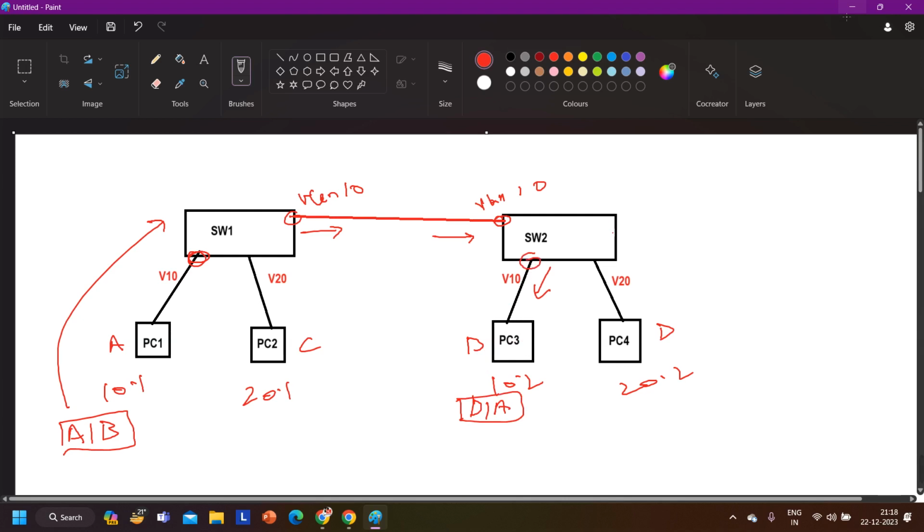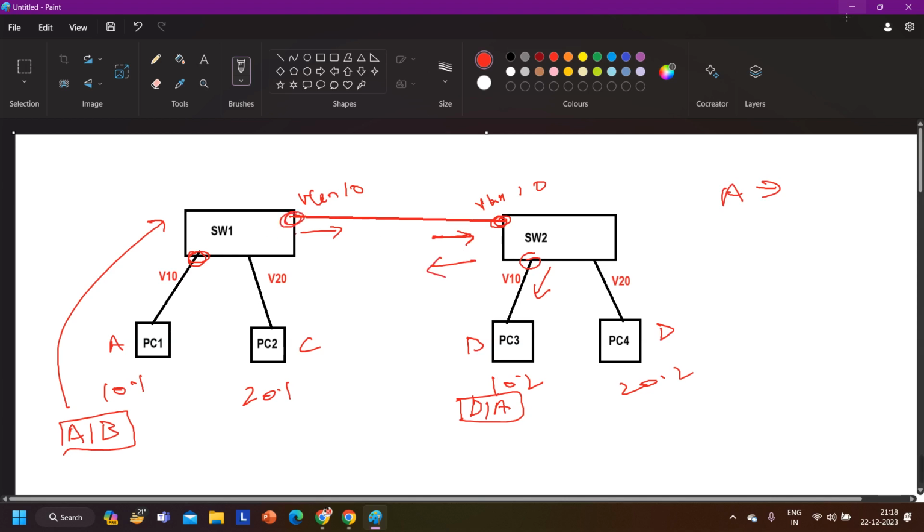It will look up its MAC address table for VLAN 10, right? And definitely switch 2 will have an entry for the destination MAC address on this interface, because when switch 2 received the frame on this interface, it learned the source MAC address on this interface, so it will forward the frame from this interface, right? And switch 1 will receive the frame again.